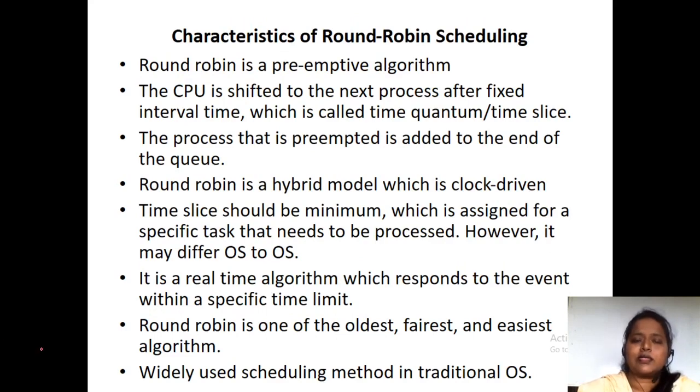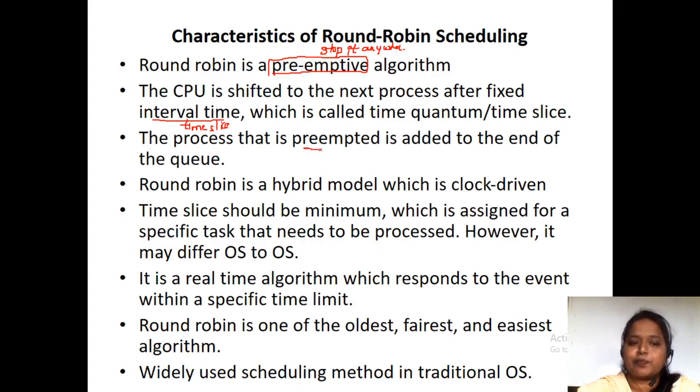There are some important characteristics of the round robin scheduling algorithm. The first important characteristic is that it is a preemptive algorithm. Preemptive in the sense that we can stop it forcibly, we can stop it anywhere. The CPU is shifted to the next process after a fixed interval of time. That is the time slice we are keeping. After that fixed time slice, the CPU is shifted from one process to another process.